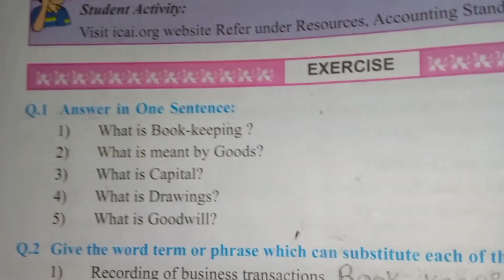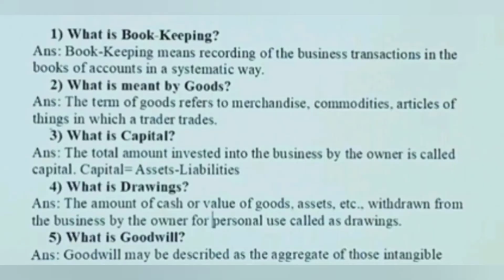So first, question number one is answer in one sentence. First is, what is bookkeeping? Answer: bookkeeping means recording of the business transactions in the books of account in a systematic way. Second is, what is meant by goods? Answer: the term goods refers to merchandise, commodities, articles or things in which a trader trades.